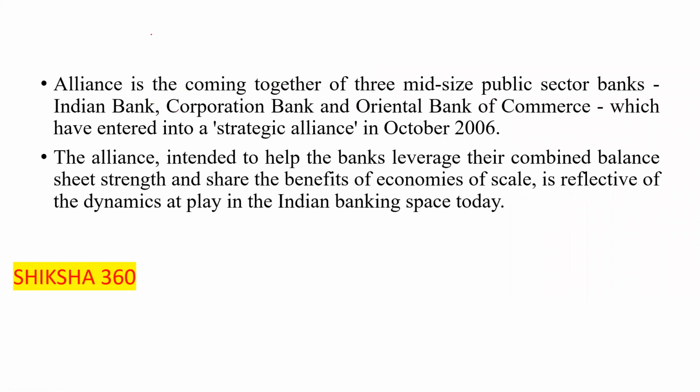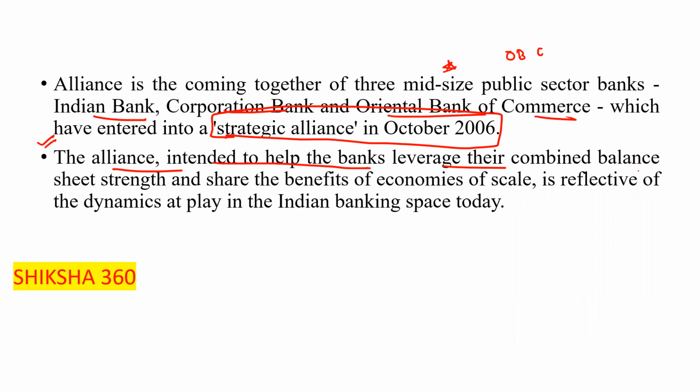They are giving an example: the alliance is the coming together of three mid-sized public sector banks, that is Indian Bank, Corporation Bank, and Oriental Bank of Commerce, that is OBC, which entered into a strategic alliance in October 2006. The alliance intended to help the banks leverage their combined balance sheet strength and share the benefits of economies of scale, reflective of the dynamics at play in the Indian banking space today.